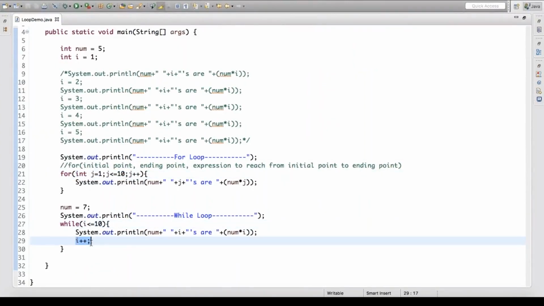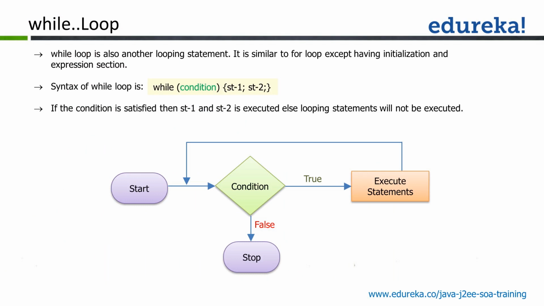The increment part goes within the body, and the variable declaration of the starting point goes outside the loop. So only the condition is specified in the while loop. The while loop only works by taking the condition as input, so it keeps on executing as long as this condition is true.